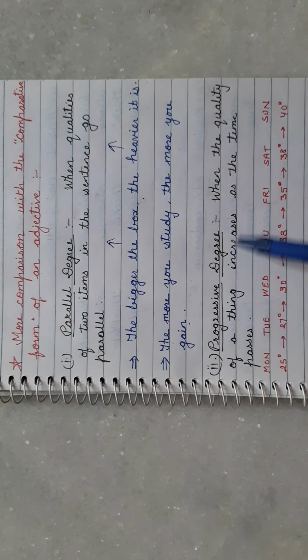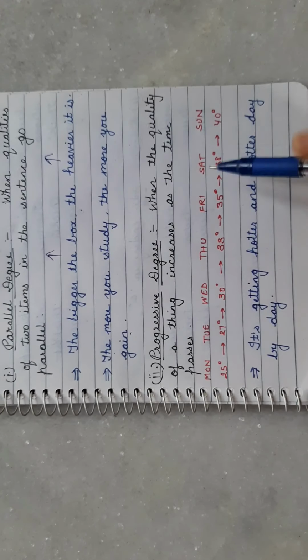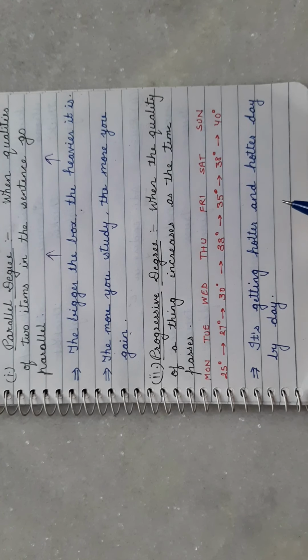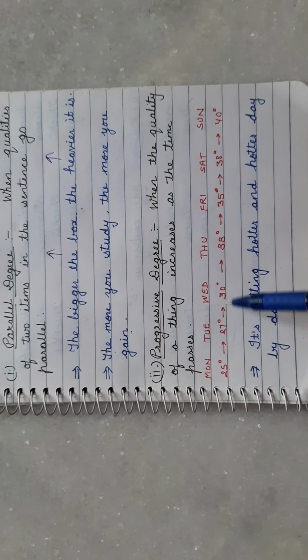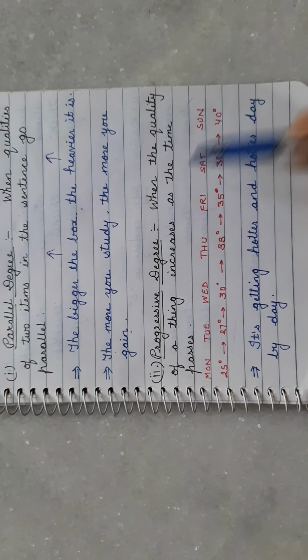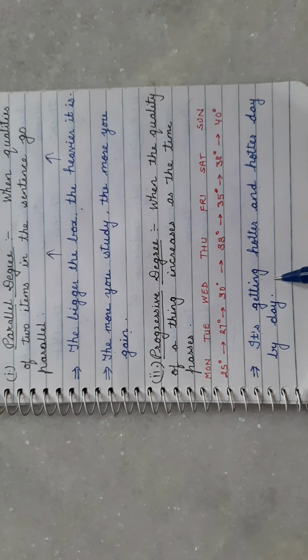Second is progressive degree. When the quality of a thing increases as time passes, it means quality increases with time. So you can see here a temperature chart and you can see the temperature is increased day by day. So we can say it's getting hotter and hotter day by day. We can make another sentence: the patient is getting better and better day by day.